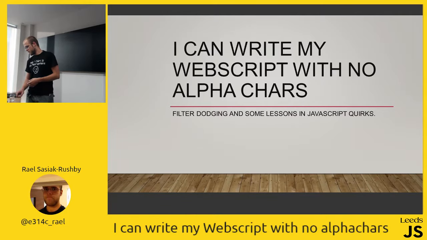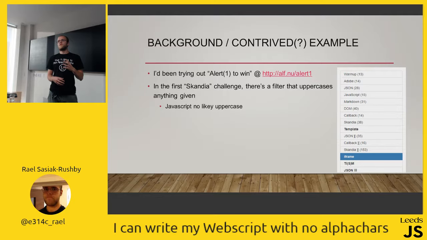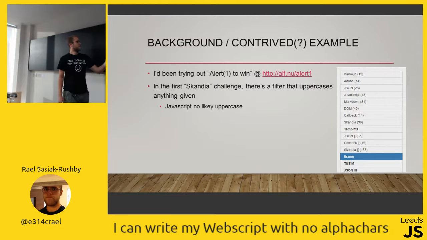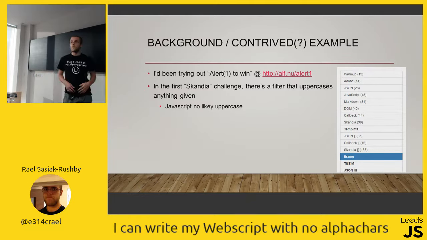The contrived example, or the reason why I was actually looking at this, is a website called Alert to Win. The link is there, the slides are online. You do a bunch of challenges. You've basically got to put in code that gets past some filters and does an XSS on a website. They do different things, and the Scandia challenge basically goes, I don't care what you give me, I'm going to put everything in uppercase and put it straight on a web page. I'm trying to alert 1 in order to win. As soon as it alerts 1 on the page, I get a winning message, like a letter saying you managed it in this many characters. I've got some nice low scores.